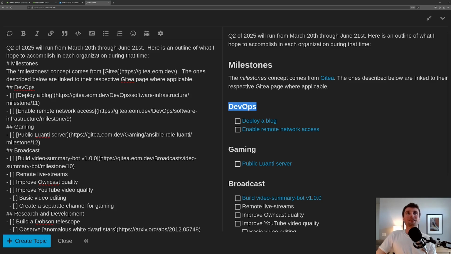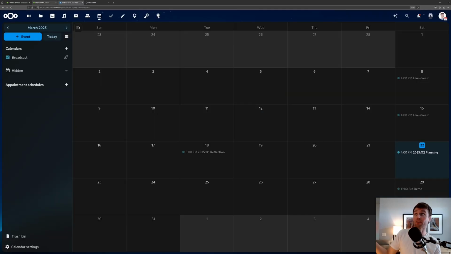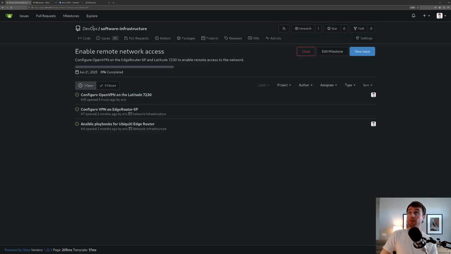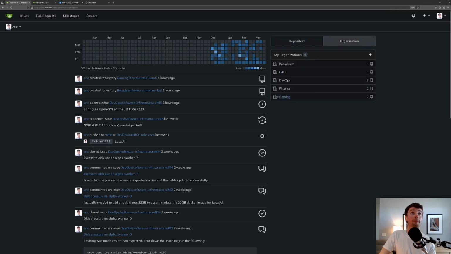Anyway, so these are organizations. I've mentioned this before, but a lot of the open source platforms for software engineering, or kind of anything, like Nextcloud, do this as well. They organize things based on organizations. I have a DevOps organization, and if we look here, there's a finance one and a broadcast organization. It's a bit superfluous for one person to be organizing all of their things in all of these different organizations. It actually makes things a little bit more confusing given that scale.